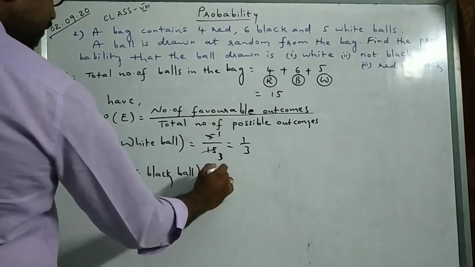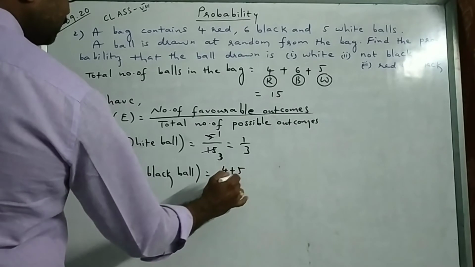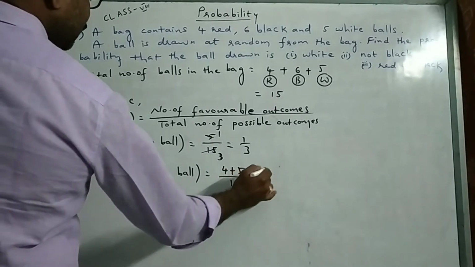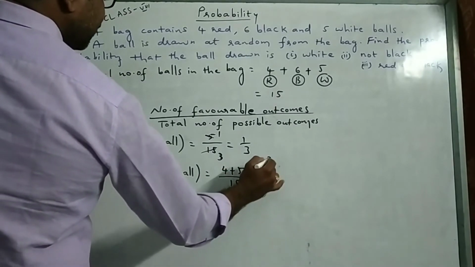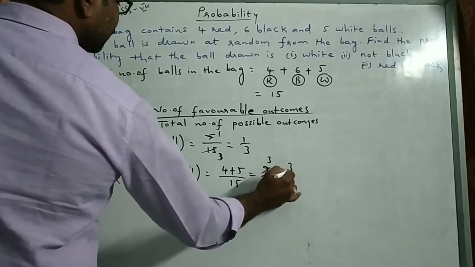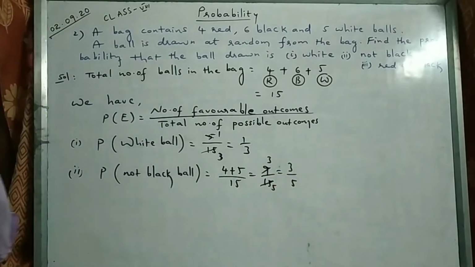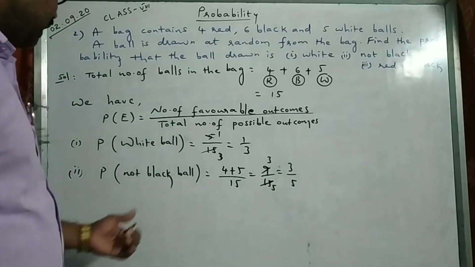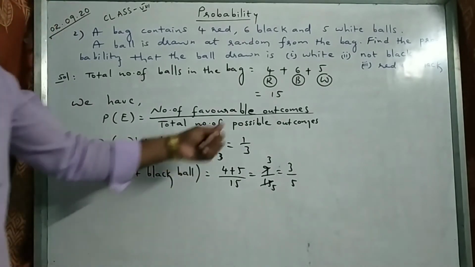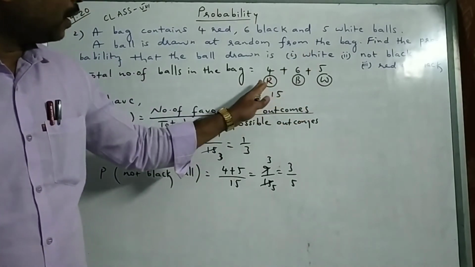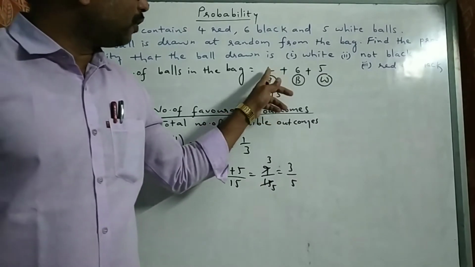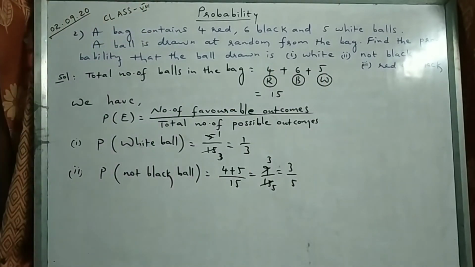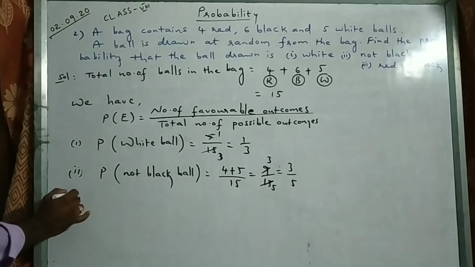So 4 plus 5 by 15. So 9 by 15. 3 threes are 9, 3 fives are 15. So answer is 3 by 5. Clear? I don't want a black ball. Excluding this black ball, how many balls are there? Red 4 are there, white 5 are there. So 9 by 15.